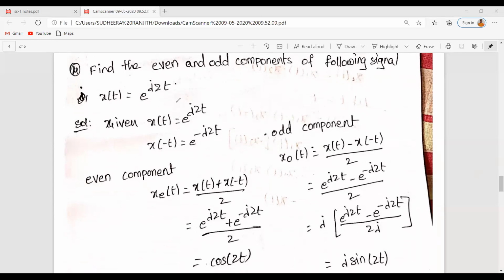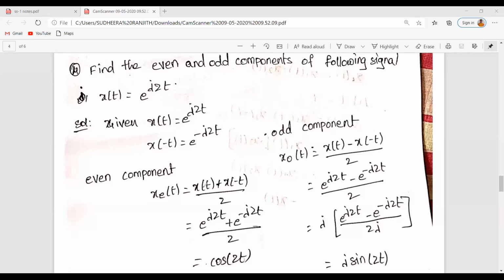So x of t is already given, so we should find x of minus t, isn't it? So xe of t is equal to x of t plus x of minus t divided by 2. Similarly, xo of t is equal to x of t minus x of minus t divided by 2. Is it clear?